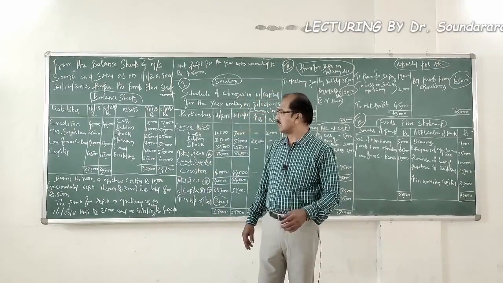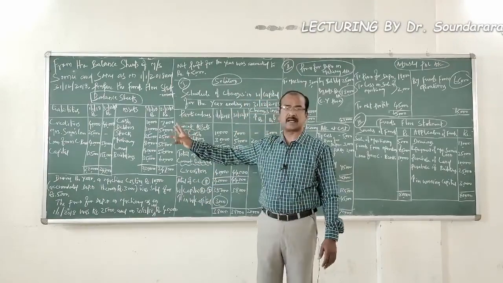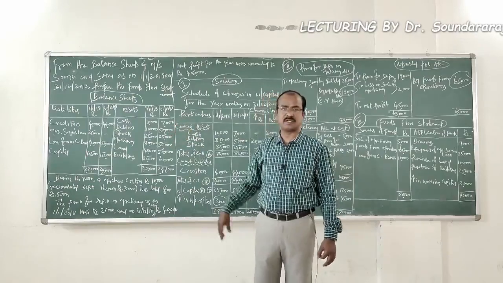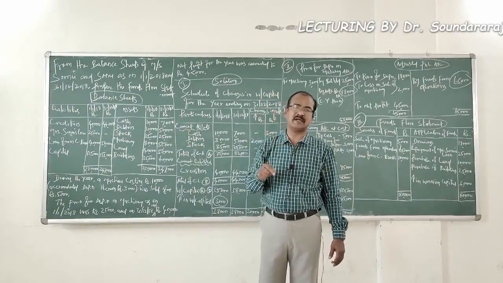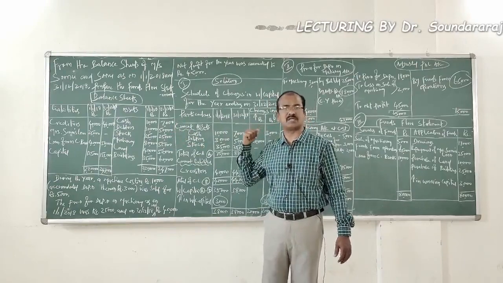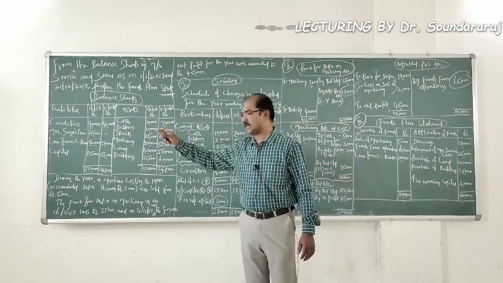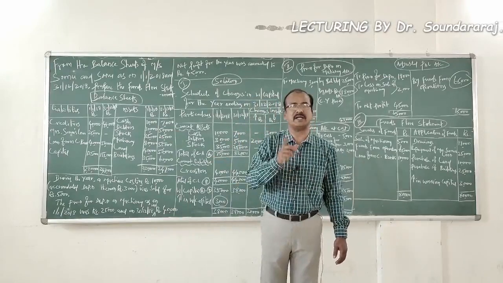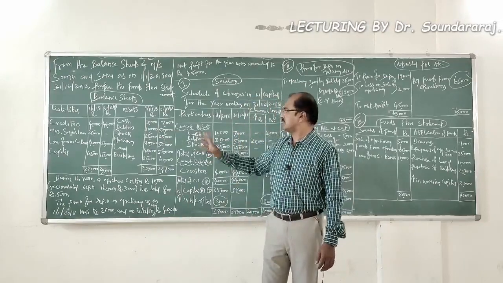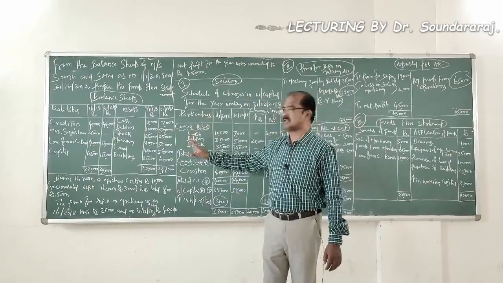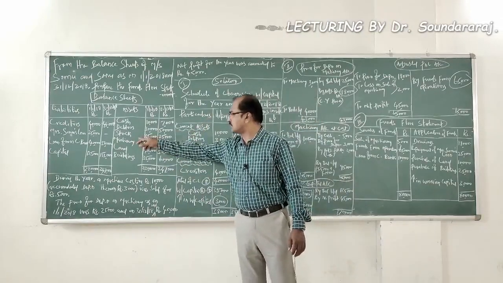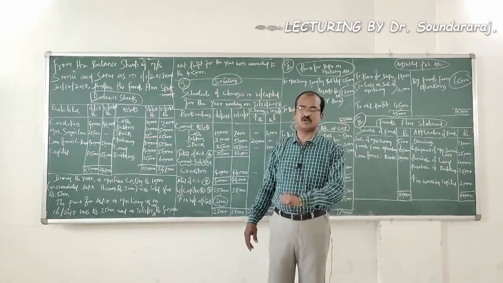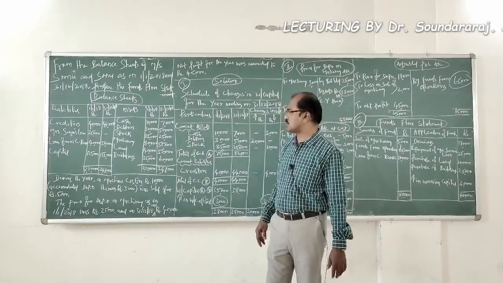Then regarding the assets, cash, a current asset, opening 10,000, closing 7,000, you find a decrease in the value of cash. It would be taken over to the schedule of changes in working capital. Next one, debtors, a current asset. 30,000, 50,000, you find an increase in a current asset. It will be taken over to the schedule of changes in working capital. Similarly, stock is also a current asset. It will be taken over to the schedule of changes in working capital.